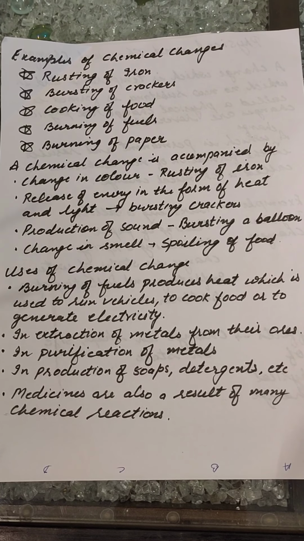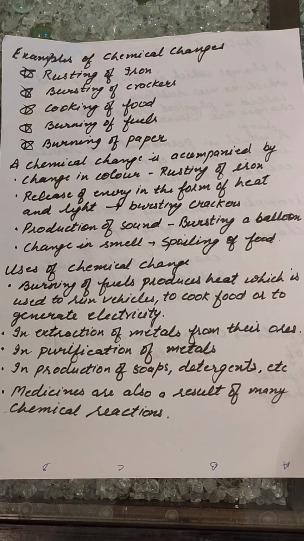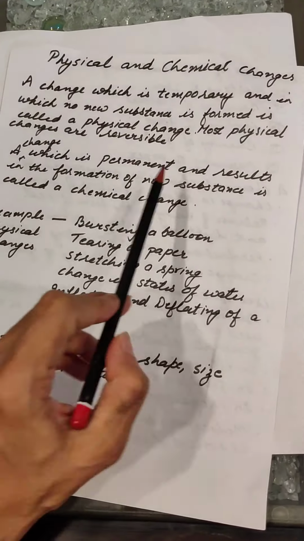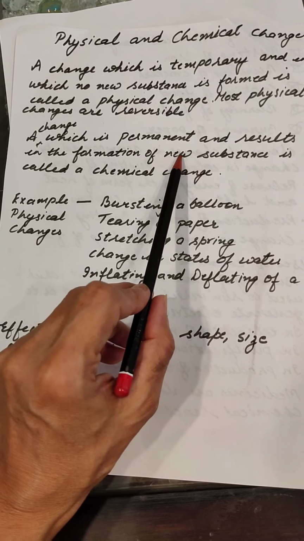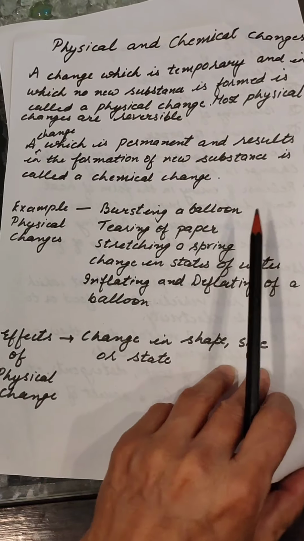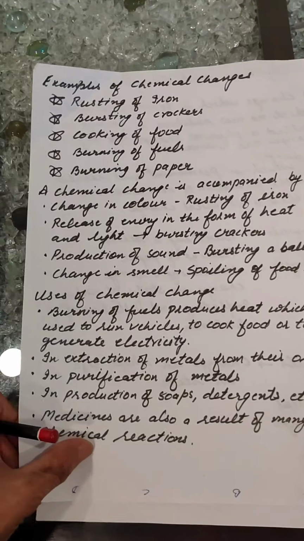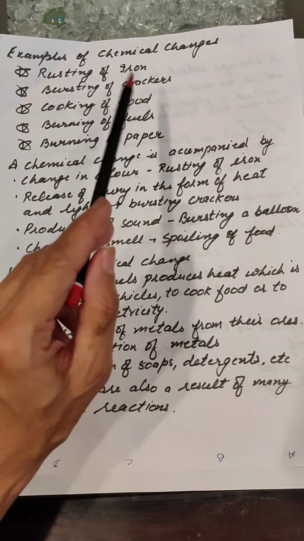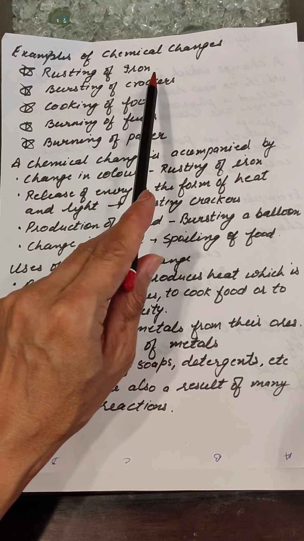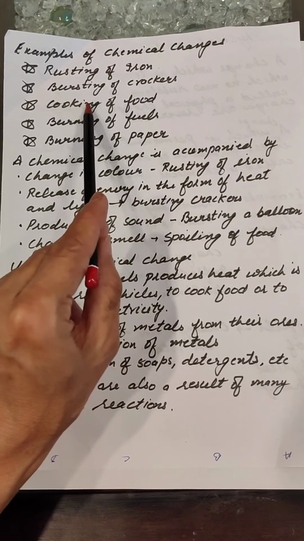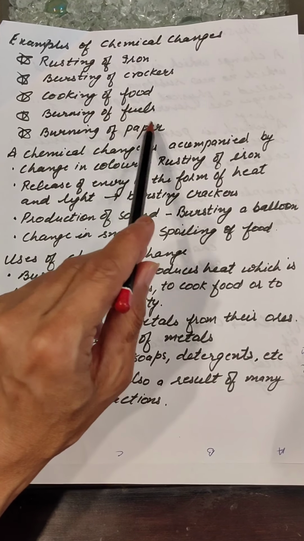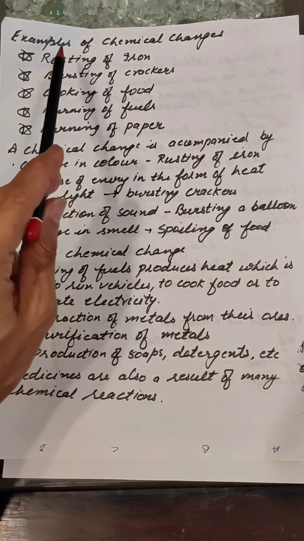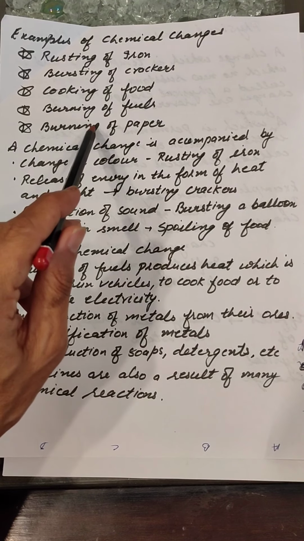Next, we'll talk about the chemical changes. Now, as you know, chemical changes are the changes in which a new substance is formed, and this kind of change is a permanent change. Can you give me some examples? Okay, we'll discuss some examples of the chemical changes. A very common example is rusting of iron, bursting of crackers, cooking of food, burning of fuels, and burning of paper. These all are the examples of the chemical changes.